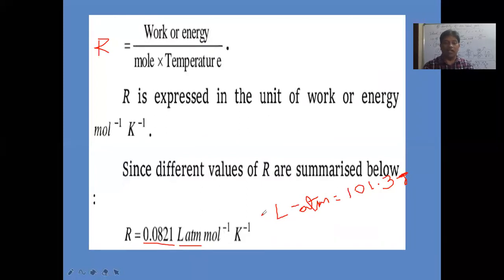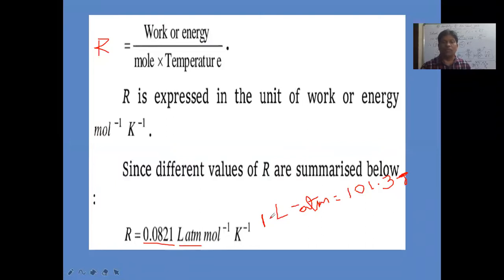And here 1 liter atmosphere is work done by the gas. In 1 liter atmosphere, liter is the unit of volume and atm is the unit of pressure. So units of pressure into units of volume, P into V. P is in atm, V is in liters. If you take P into V in liter atmosphere, 1 liter atmosphere of work done by the gas is equal to 101.3 joules of energy.